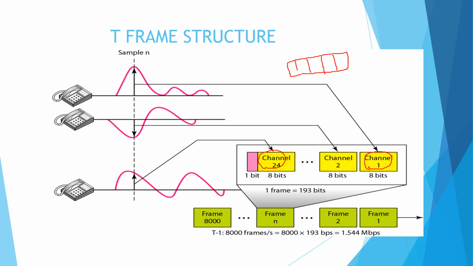Suppose we want to compute the number of bits within a single frame: we have 24 channels and each channel transmits 8 bits, so 24 into 8 is 192, and for each frame we need to add an additional synchronization bit, so that is 193 bits.